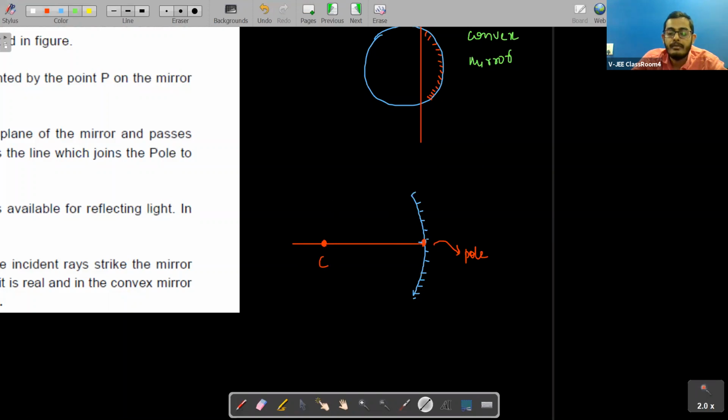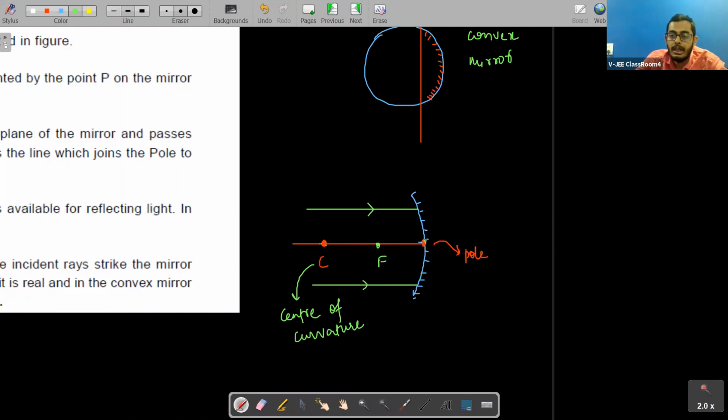Now, there is one more point which we call as focus. I think you already know about focus, right, students? This is point C. This is the pole. C is what, students? C is center of curvature. This is the pole of the mirror. Now we say there will be focus. For our analysis, we say that focus is just between pole and center of curvature. But this is not right.